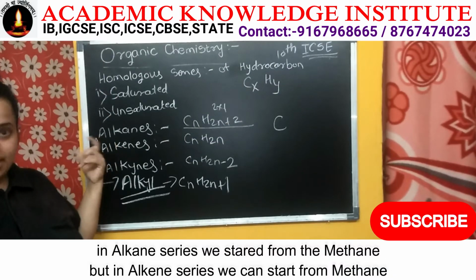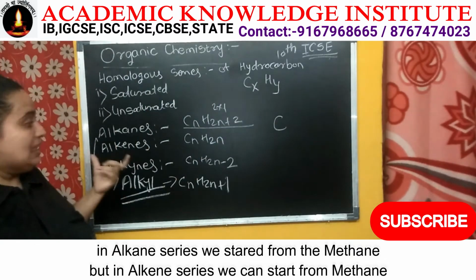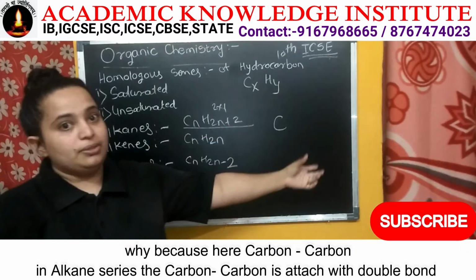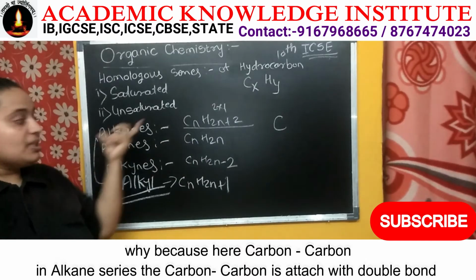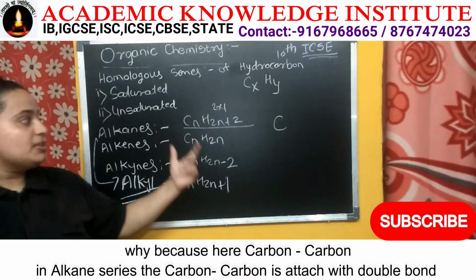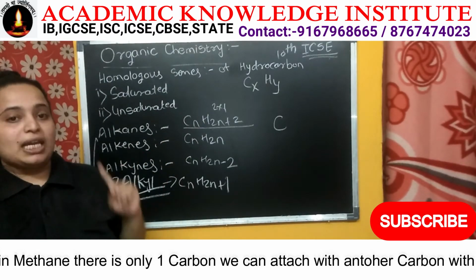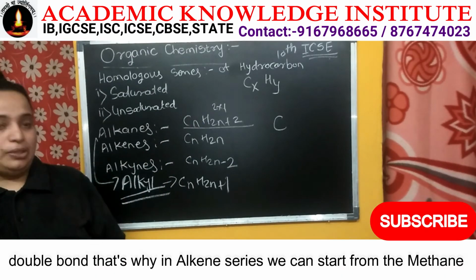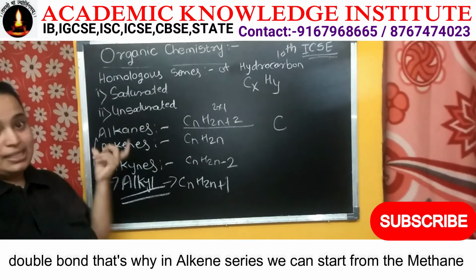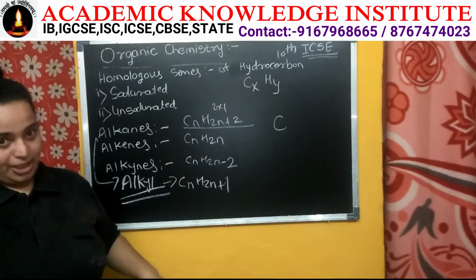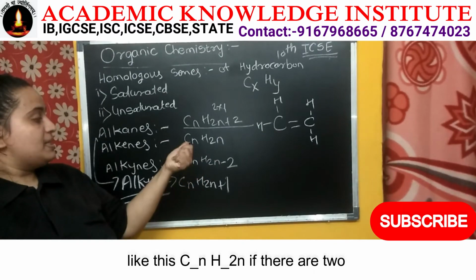Like in alkane series, we started from methane, but in alkene series, we cannot start from methane. Why? Because in alkene series, the carbon-carbon is attached with the double bond. In methane, there is only one carbon, so we cannot attach another carbon with the double bond. So that's why in alkene series, we cannot start from methane. Like this, CnH2n.